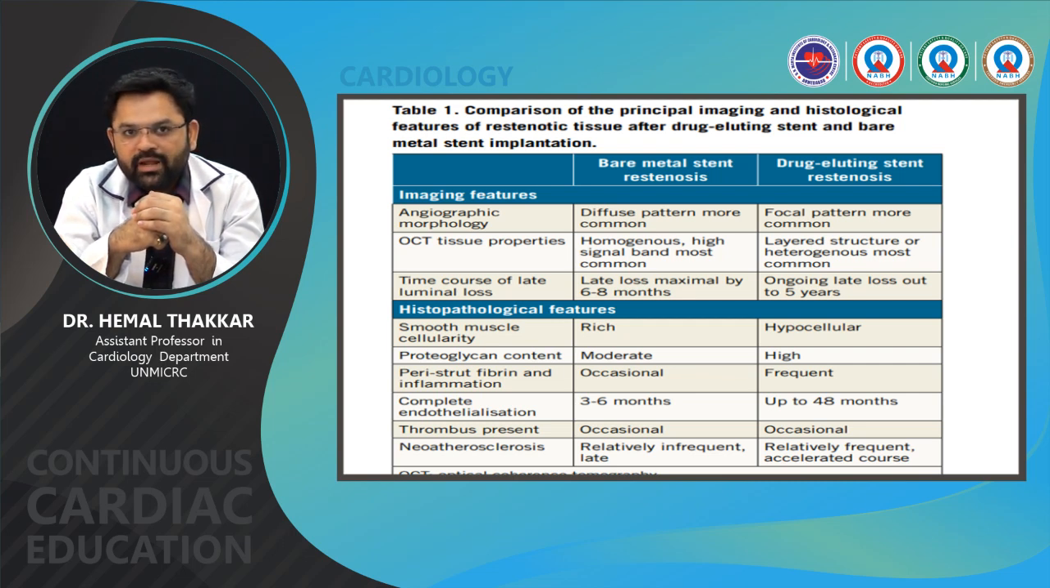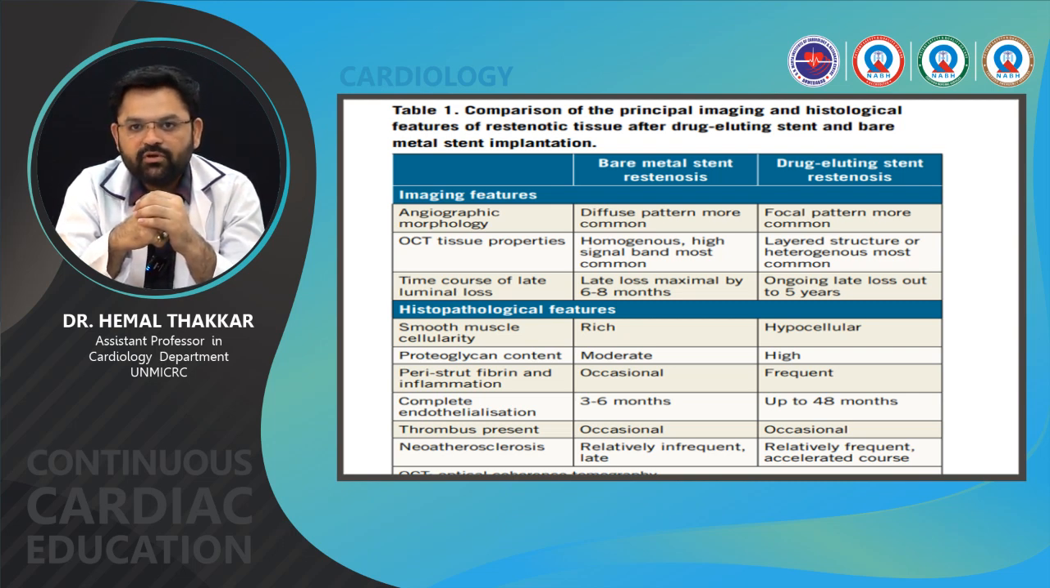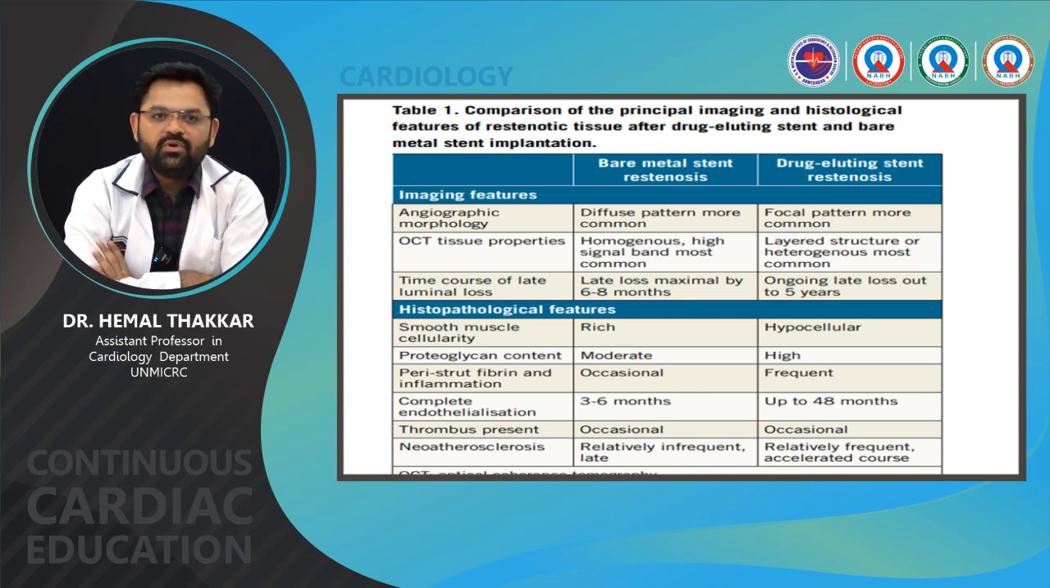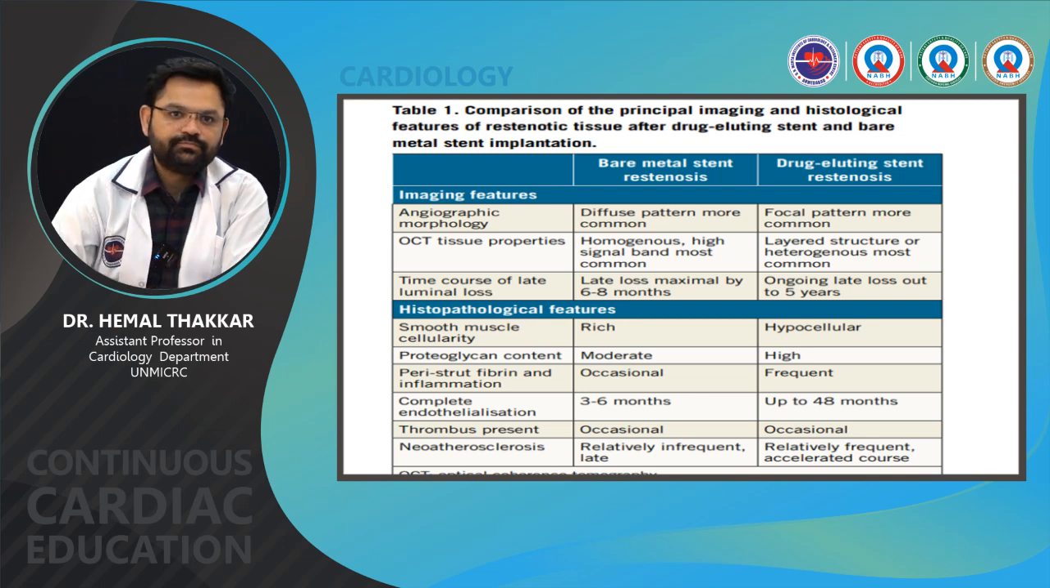There is more proteoglycan content in drug-eluting stent restenosis, while peri-strut fibrin and inflammation is frequent in DES restenosis, and complete endothelialization is seen earlier in bare metal stent restenosis, while it is late, up to 48 months, in drug-eluting stent restenosis. Thrombus may occasionally be present in both, and neoatherosclerosis is relatively frequent in drug-eluting stent restenosis.